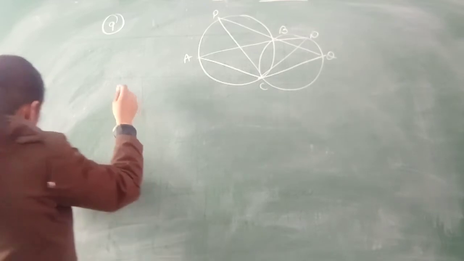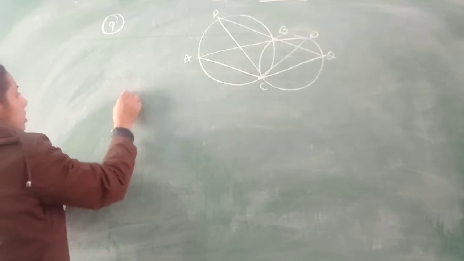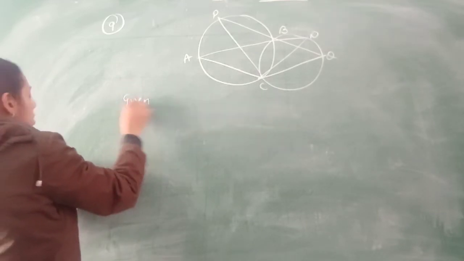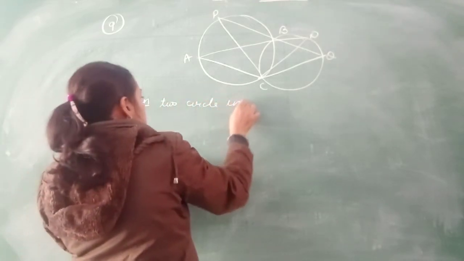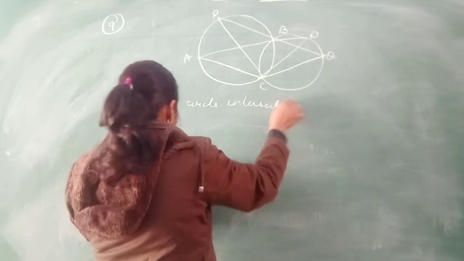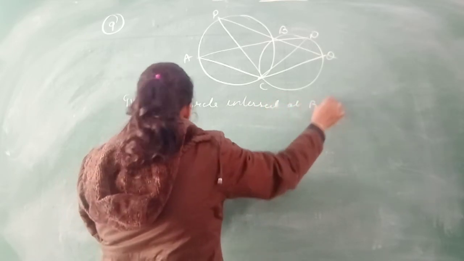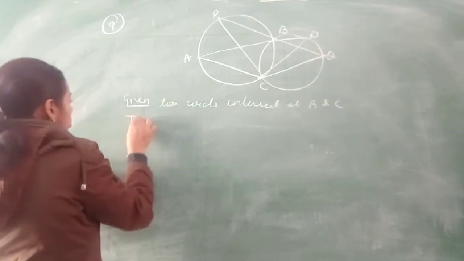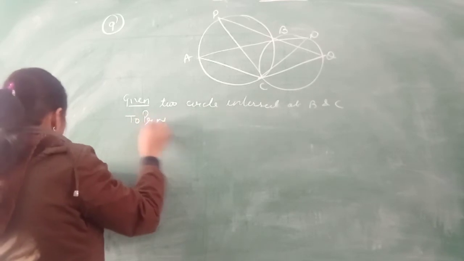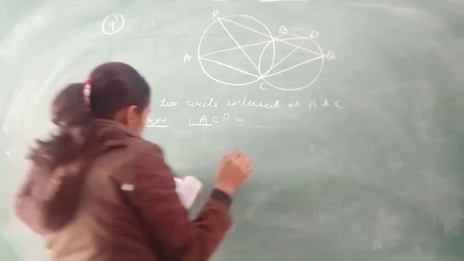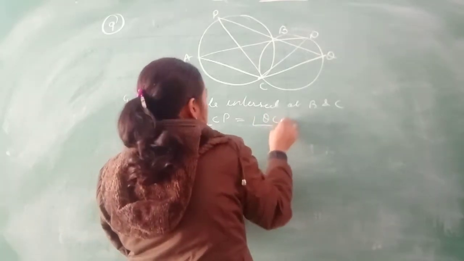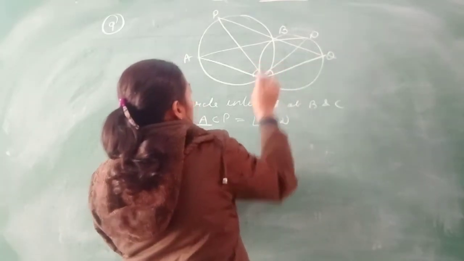What you have to prove? Firstly, you have to write all the things here. Given that two circles intersect at B and C, and what you need to prove? You need to prove that angle ACP is equal to QCD, this angle and this angle.